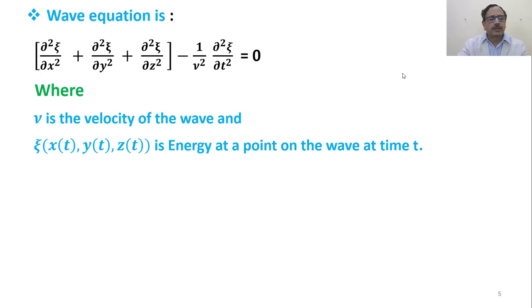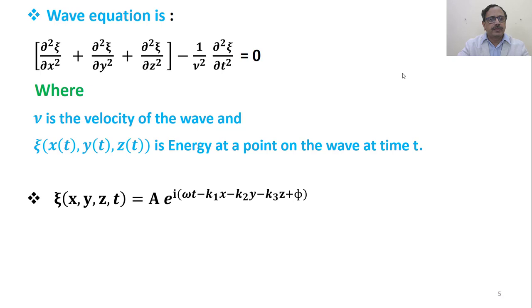We have seen also the wave equation, which we call Maxwell's wave equation, a second order partial differential equation: del 2 xi by del x square plus del 2 xi by del y square plus del 2 xi by del z square minus 1 by v square del 2 xi by del t square is equal to 0, where v is the velocity of the wave and xi of x, y, z, t, where x, y, z are position coordinates and t is time, is the energy on the wave at a given point of time t.